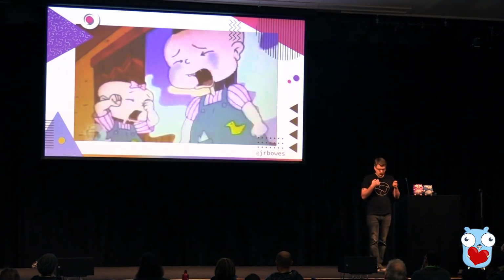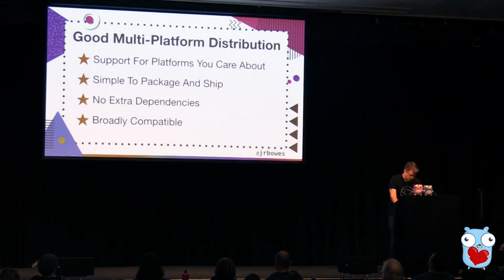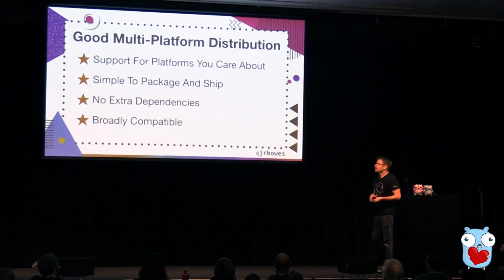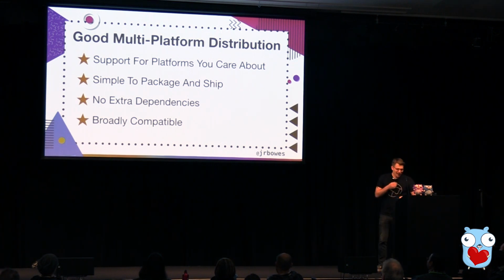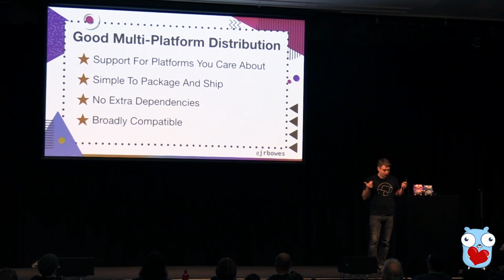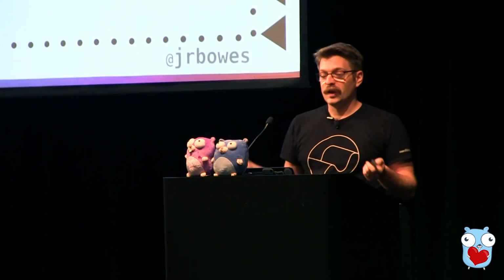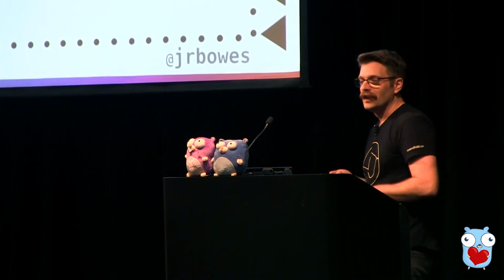So given all that, what does make for good multi-platform distribution? Spoiler, Go is going to hit all of these because this is a talk about Go. But we've got 4 points. Support for platforms you care about, simple to package and ship, no extra dependencies, and broadly compatible. So let's walk through them.